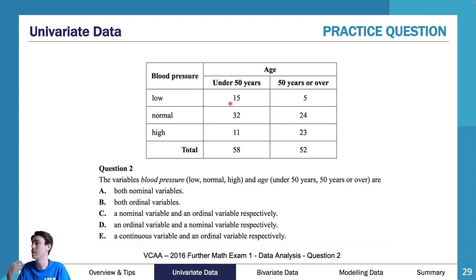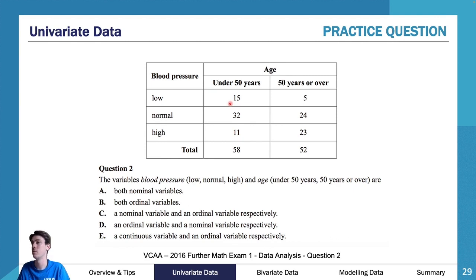Now, then we have under 50 and over 50. What was really interesting about this question is a fair proportion of people thought this might have been a numerical piece of data. So they thought this could have been a continuous piece of data. And so a lot of people went for E. And then a lot of people also went for D, because we had an ordinal. So we clearly had an ordinal, that's covered with our low, normal, high.